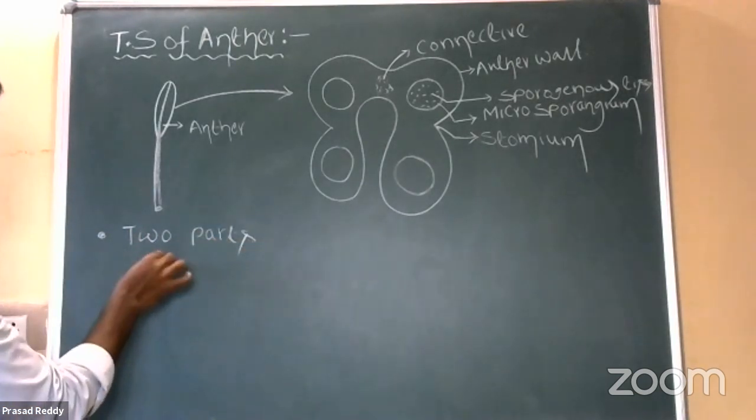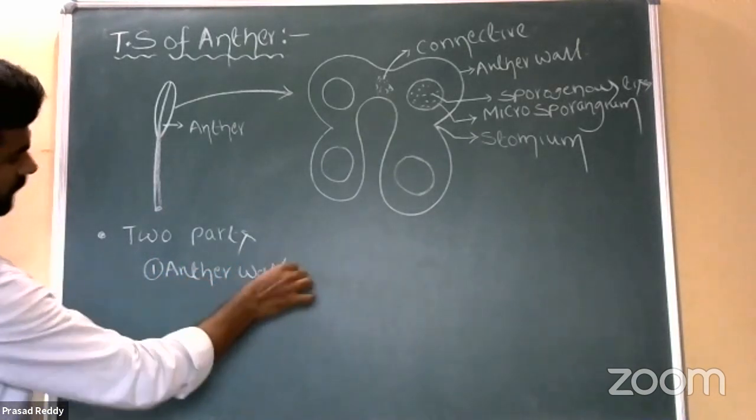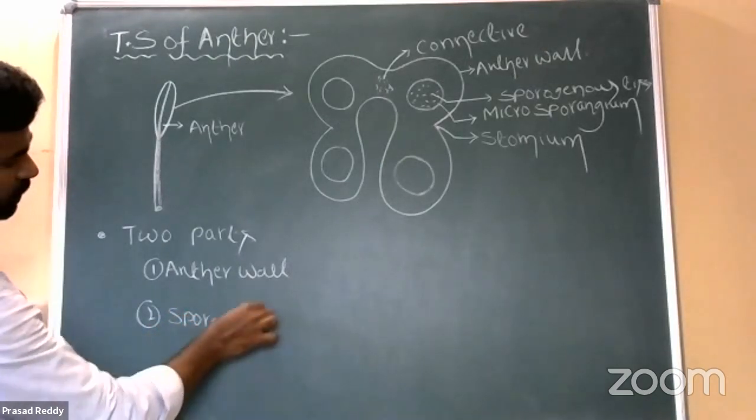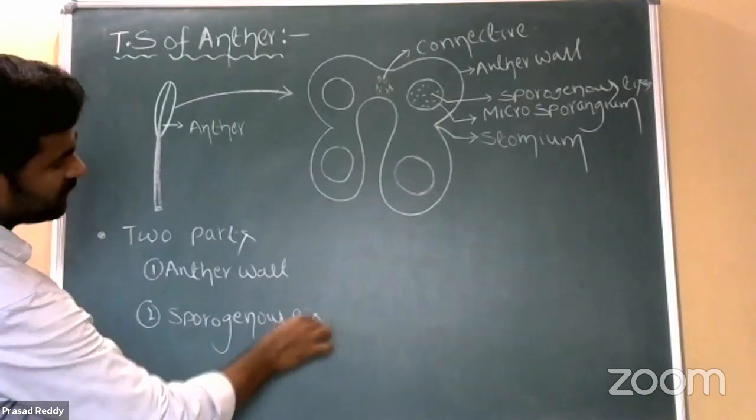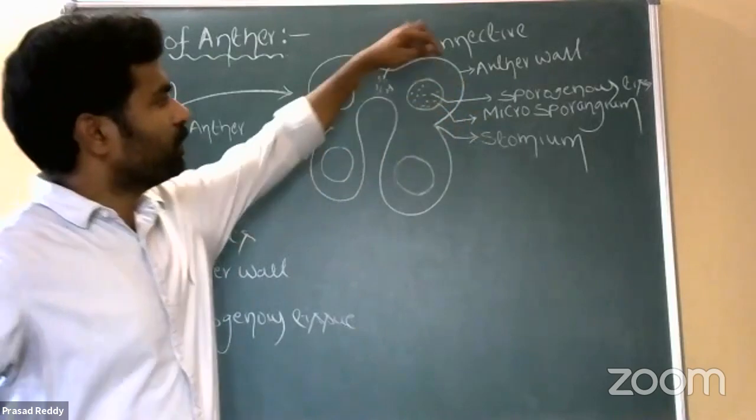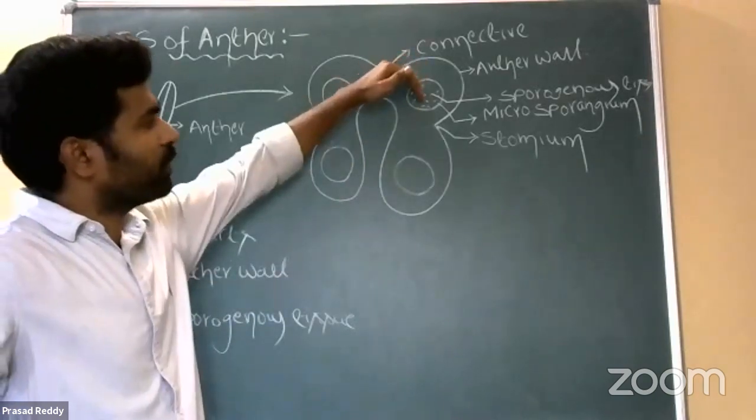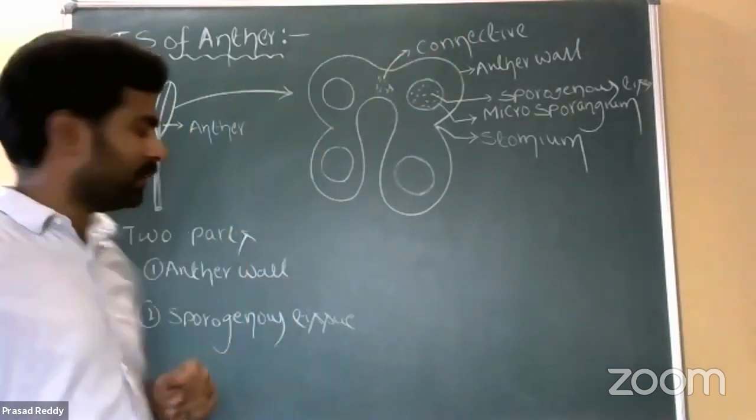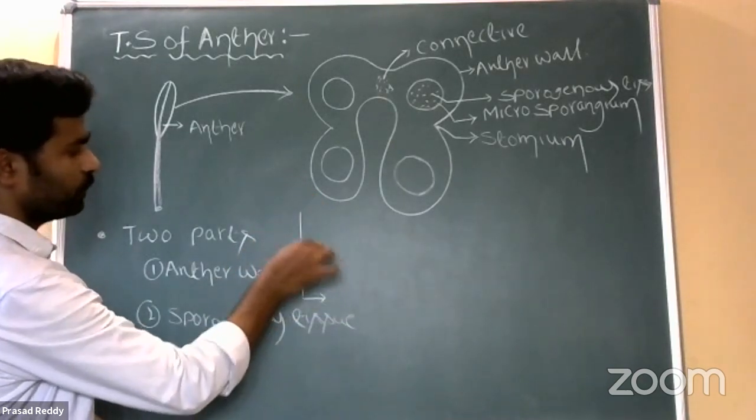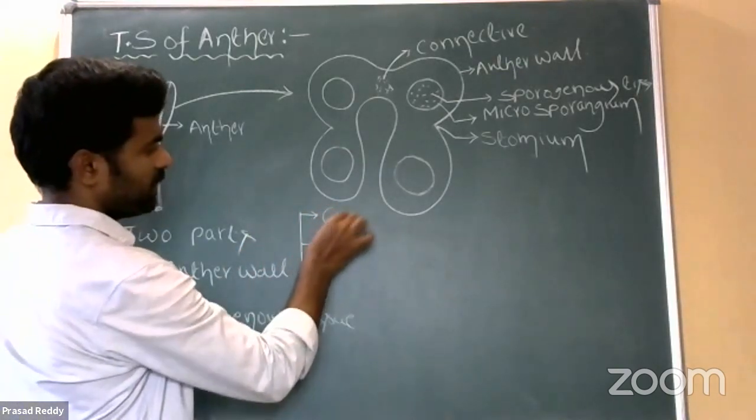So one is anther wall. Second one is sporogenous tissue. So where exactly is the sporogenous tissue located? In microsporangium. So both anther wall and sporogenous tissue are considered as one microsporangium here. That microsporangium is enclosed by the anther wall. Okay, right? That anther wall is again differentiated into four layers. Four layers. What are they? Epidermis.